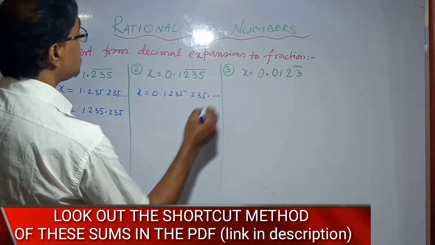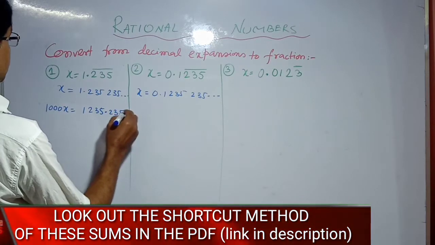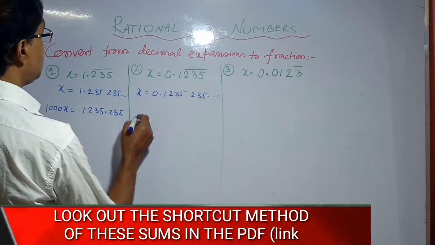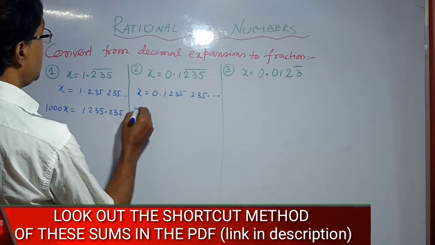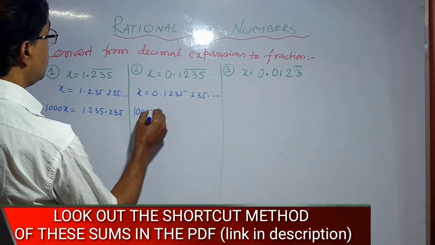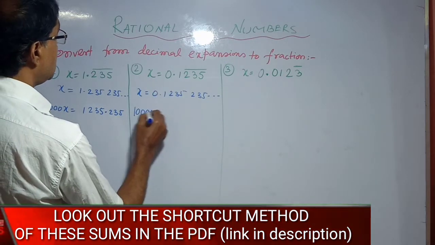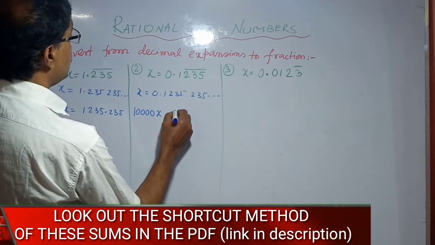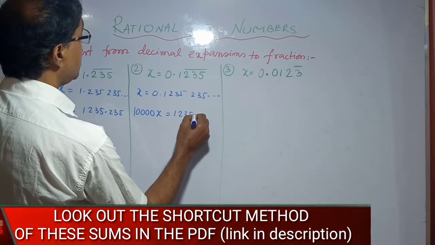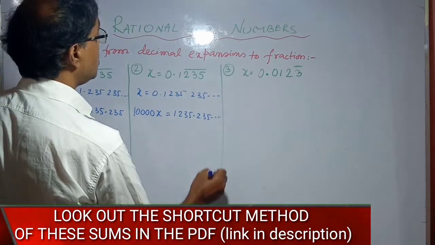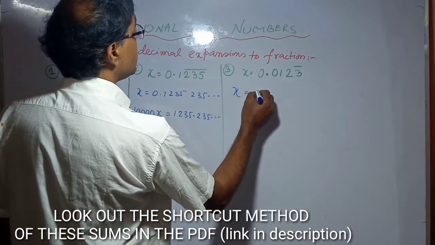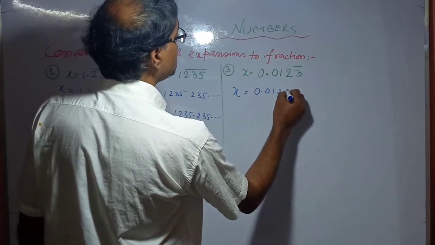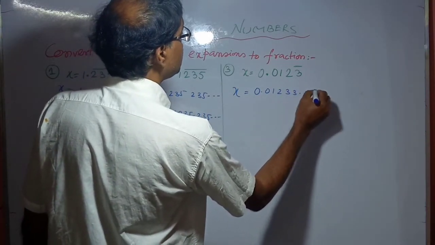Here the digits after the decimal are 1, 2, 3, 4, therefore we multiply this by 1, 2, 3, 4 zeros. x equals 1235.235 and continue. Similarly, x equals 0.0123, continue.